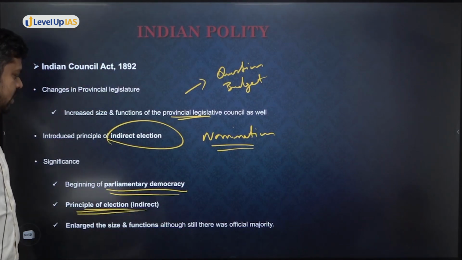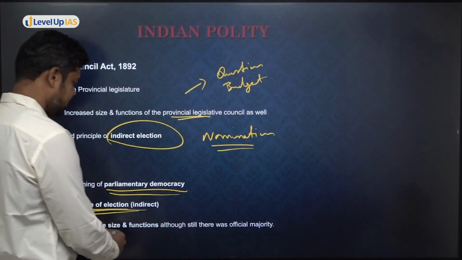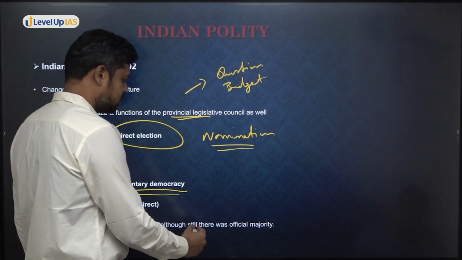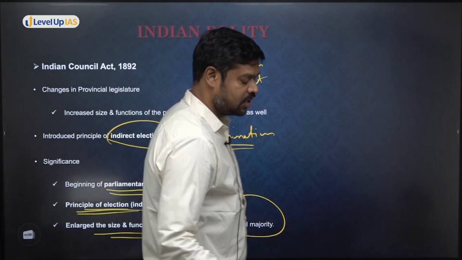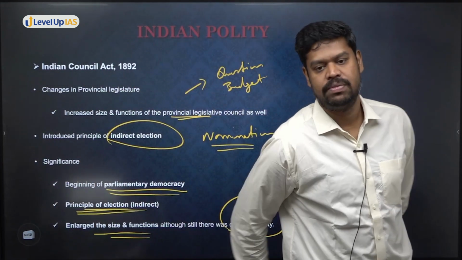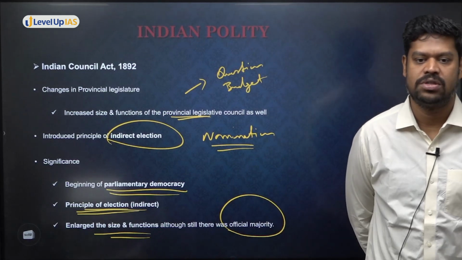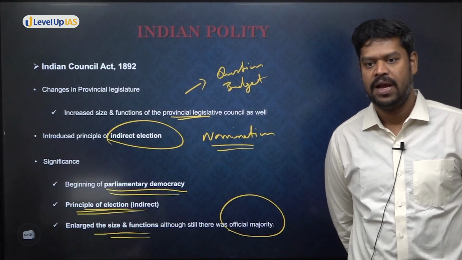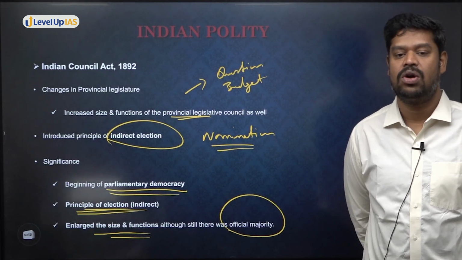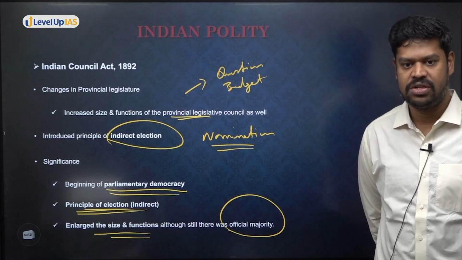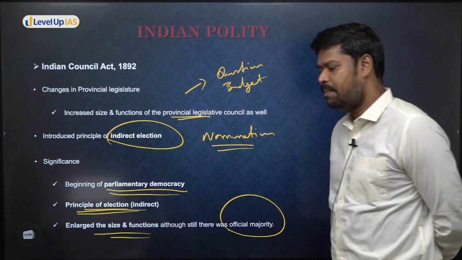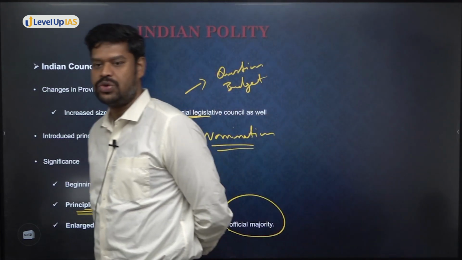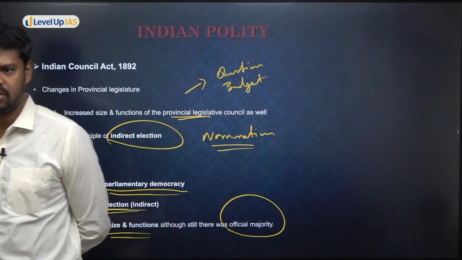And then it also enlarged the size and functions of the members, although still the officials were in majority, both in the central as well as in the provincial legislature. That means the representation is still not very high, because the officials were still in majority. But the good part is they are allowed to ask questions. So these are all the major changes.